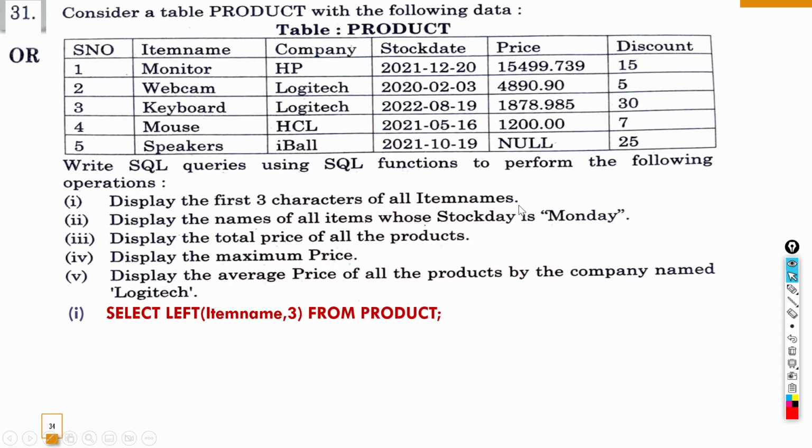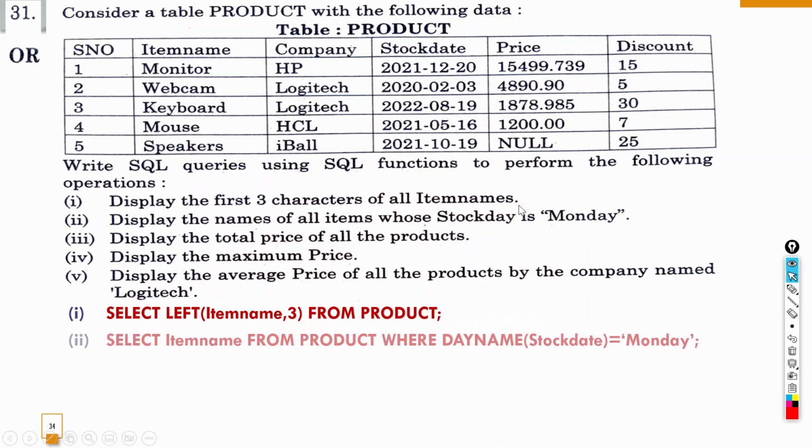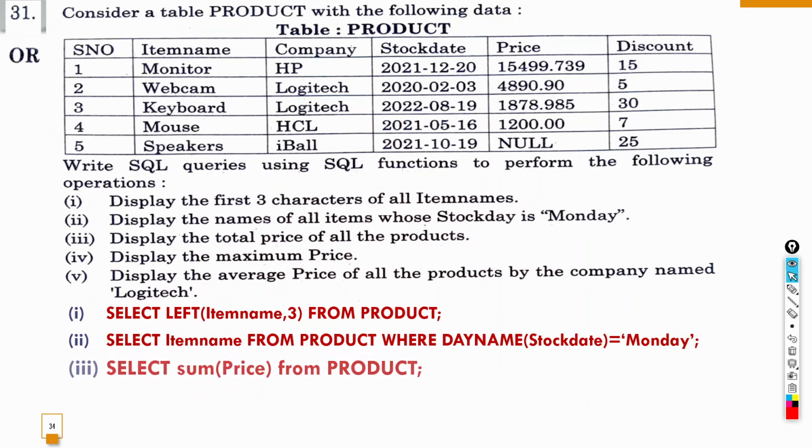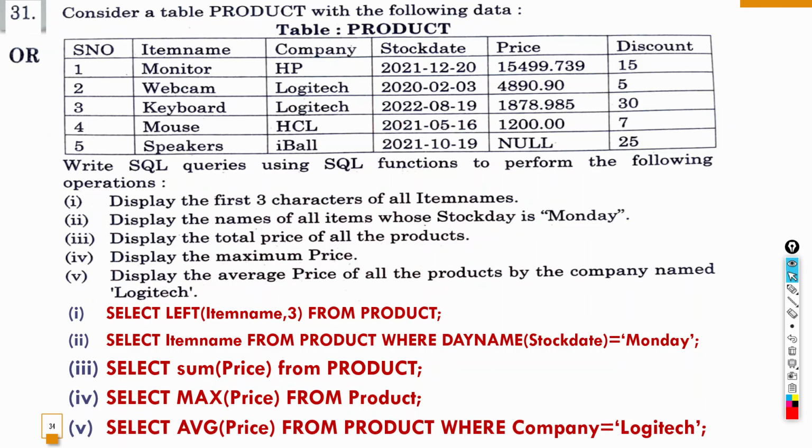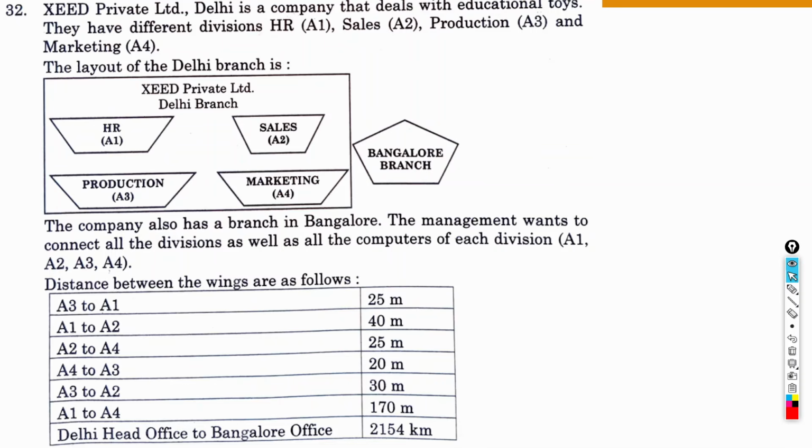So let's see the answer here. Select left item name, 3 from product. Select item name from product where day name stock date is equal to Monday. Select sum price from product. Then select max price from product. And then select AVG price from product where company is equal to Logitech. Let's see question number 32.